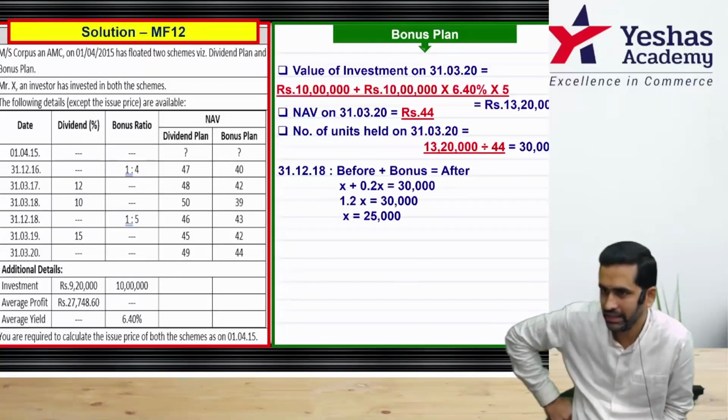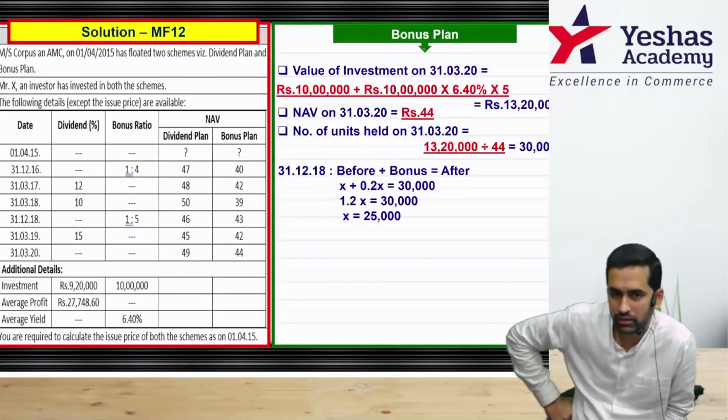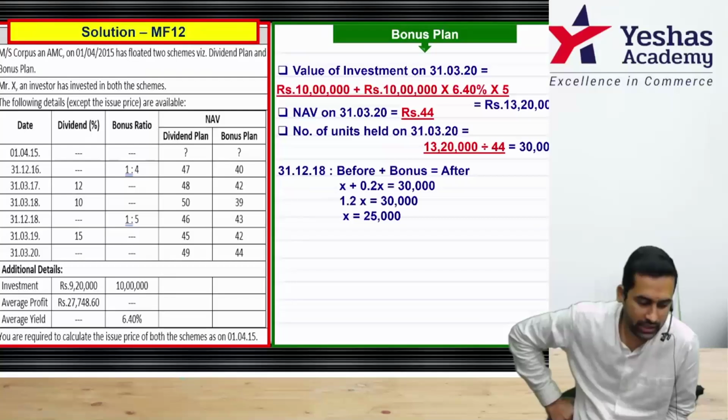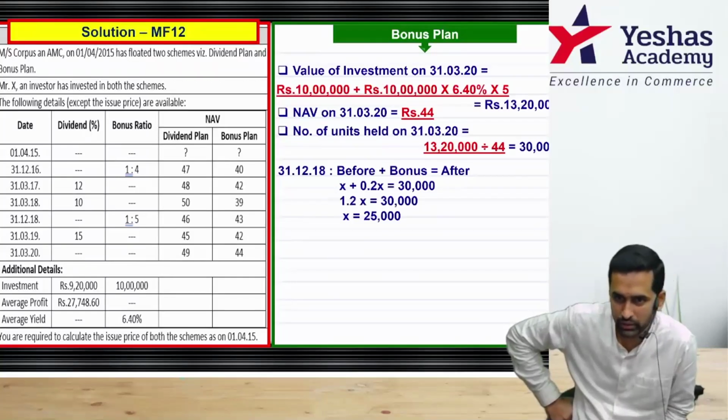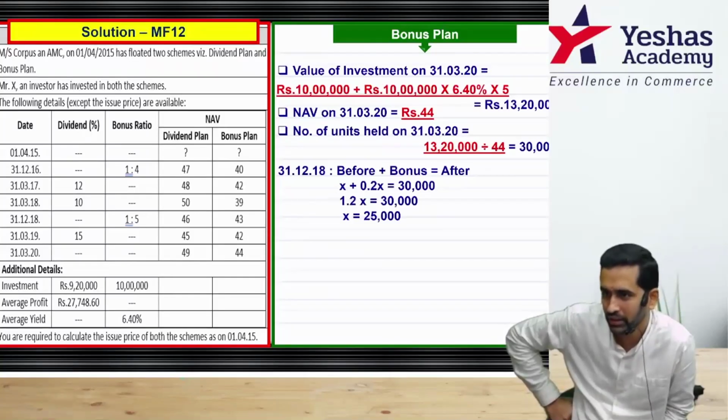So we start with X plus. Now go to question. Understand it is printed as 1:5. So one bonus for every 5 held. So we can take it as 1/5, which is 0.2. So if you're holding 1 unit, you get 0.2 units. That means you can directly write 0.2x.